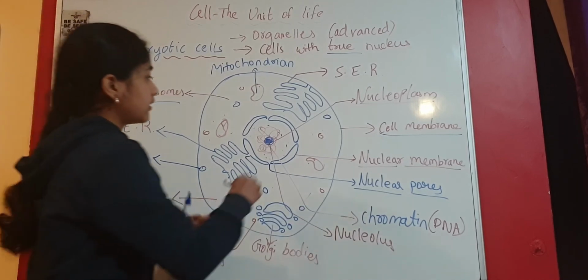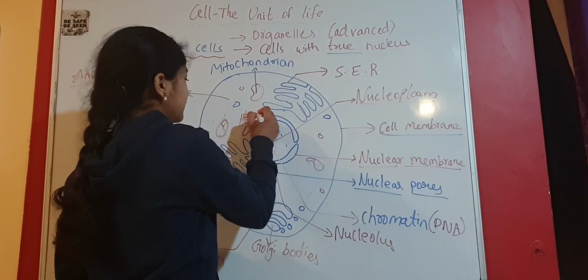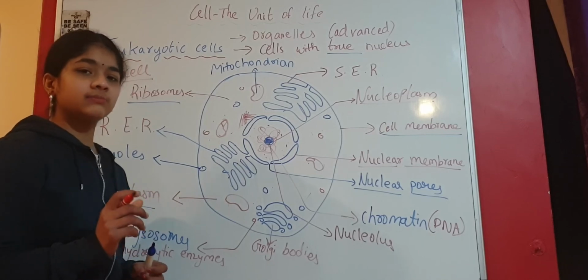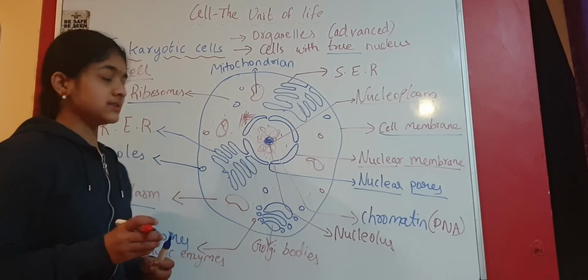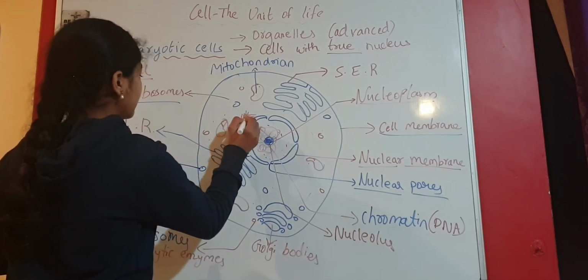Next, some more organelles. It's important to remember that this organelle is only present in animal cells, not in plant cells, like the cell wall is present only in plant cells, not in animal cells.